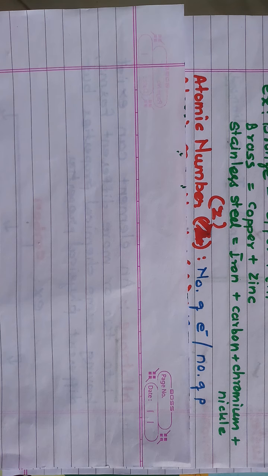So atomic number is nothing but the number of electrons or the number of protons. Why do we say number of electrons or number of protons? Because in every atom, the number of electrons and the number of protons are always the same. They are equal. Atomic number is represented by capital Z.